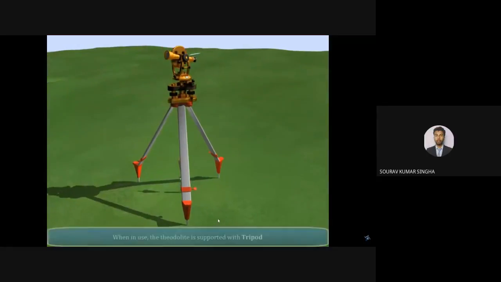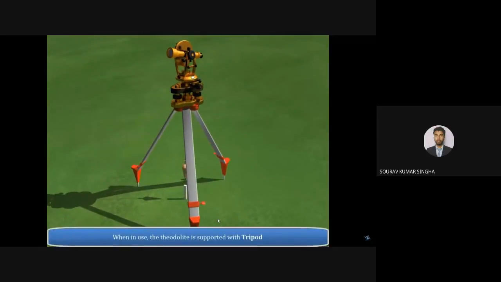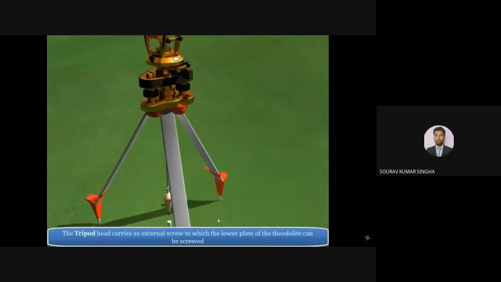You can see the bubble tube as well. So this is when we place the instrument in the field. And you can see the plumb bob for the centering.